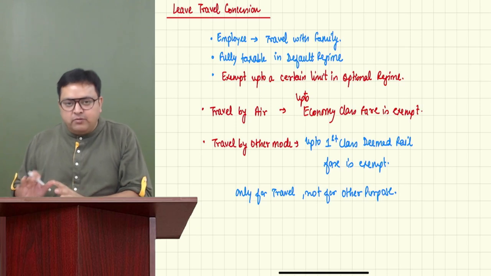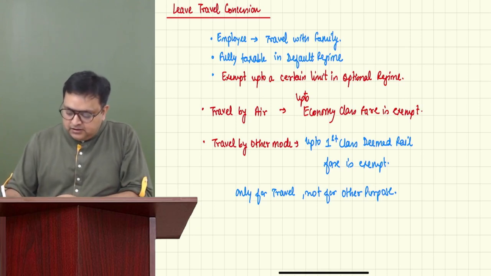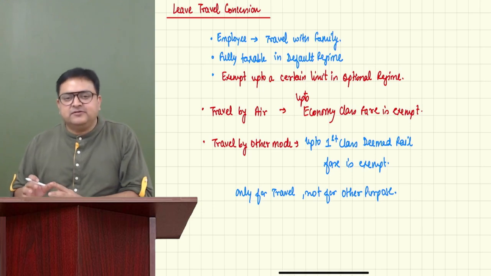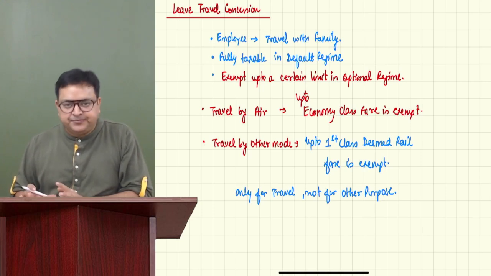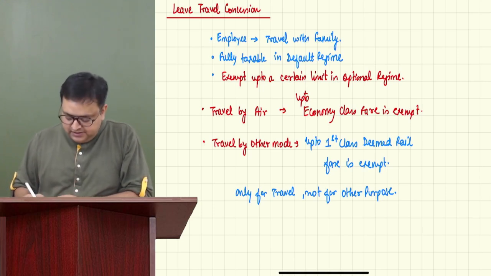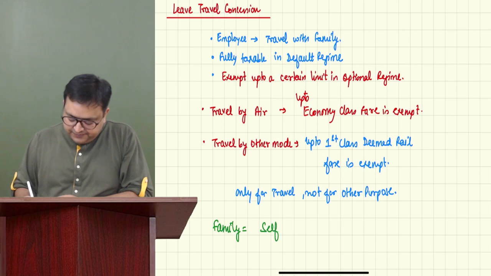Guys, there are some specific places where family definition is different. But commonly, family definition is self, spouse and children.